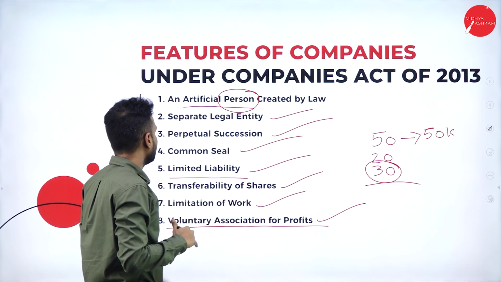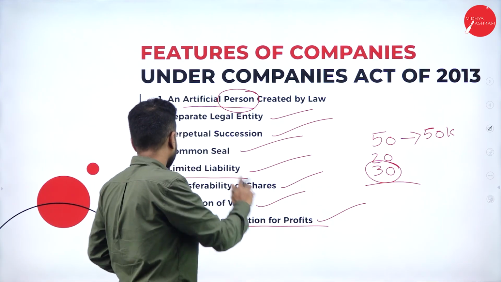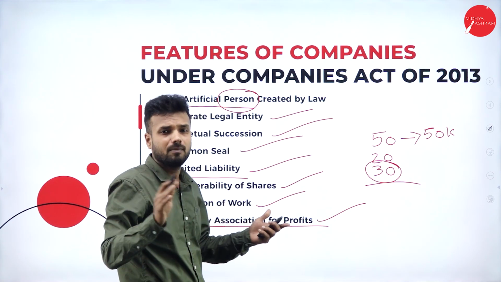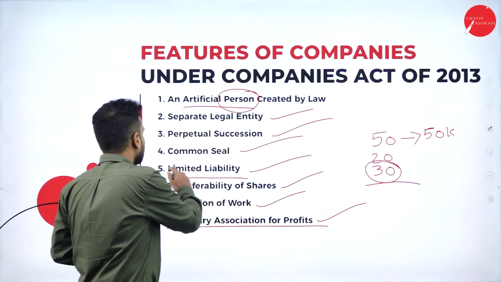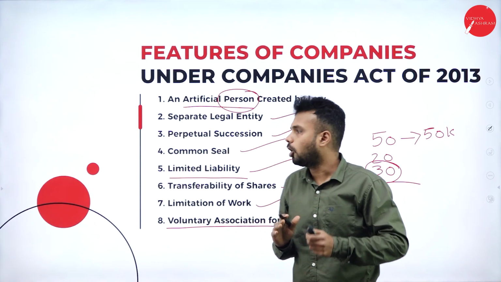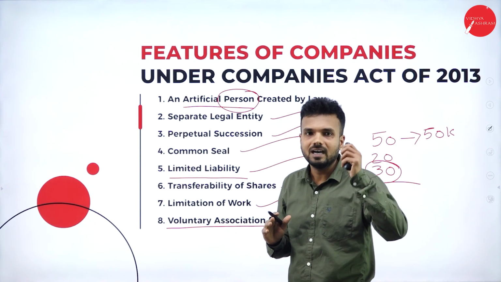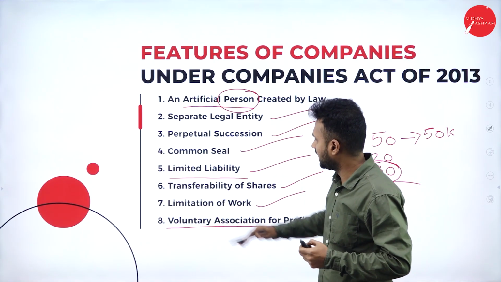Separate legal entity: it is separate from its ownership. Perpetual succession: men may come, men may go, but the company keeps on going. Common seal: each and every company has to make its own common seal, which is considered as legality and authenticity while entering into a contract.